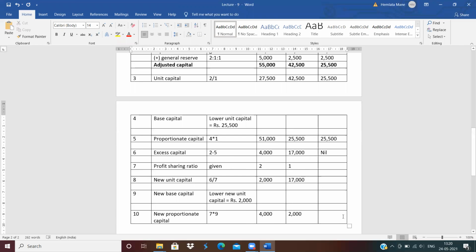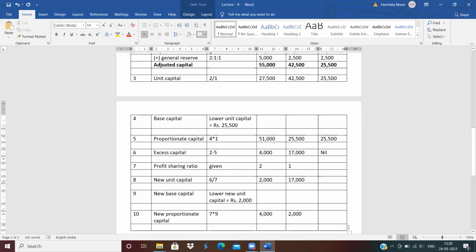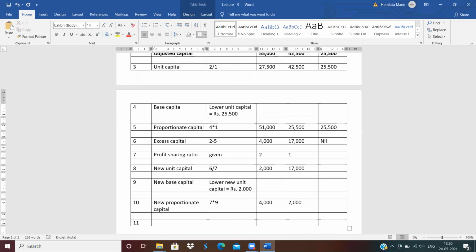And next step is final excess capital. How to calculate the final excess capital? 6 minus 10. 4,000 minus 4,000 is nil. And 17,000 minus 2,000 is 15,000. Clear? This is the excess capital, and this is the final excess capital.